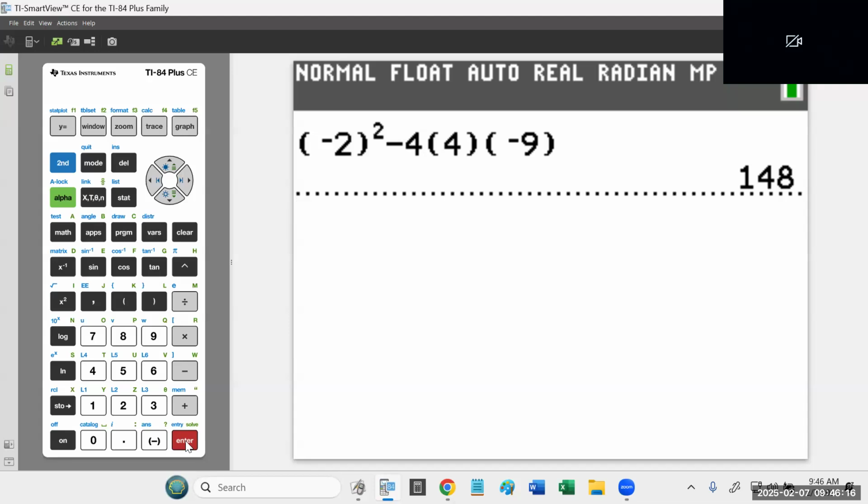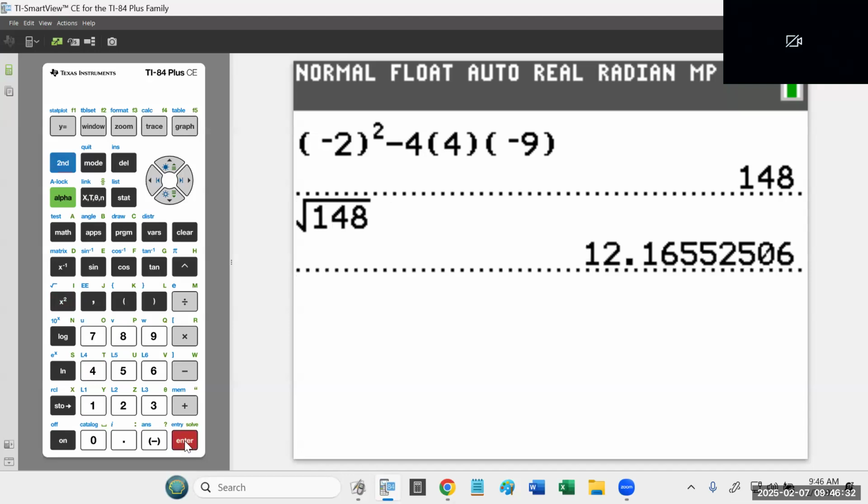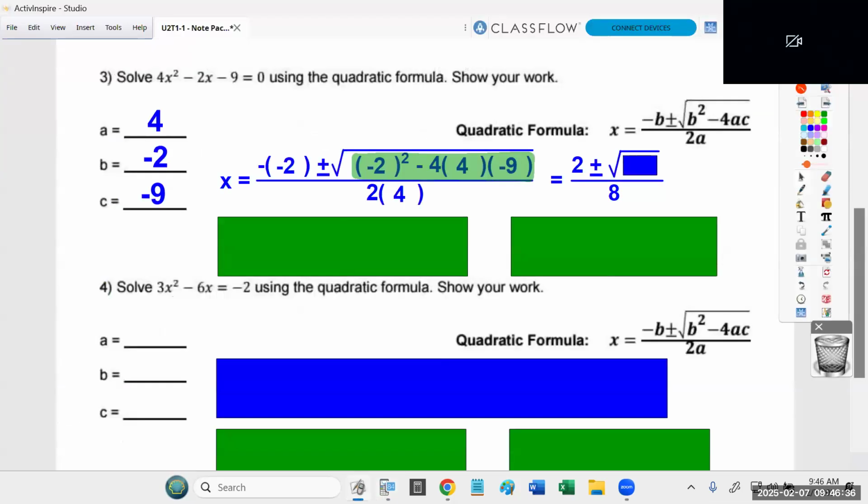Now, again, what I like to do is take the square root of that number right away because I want to see, is this an ugly number or not? By the way, I already know it's going to be ugly because the square root of 144 is 12. So I already know this is not going to be a whole number. It's going to be 12 point something, a little bit higher than 12. 12.1 makes sense. Okay. But again, that's good for us, since that's an ugly decimal, I'm telling you, I will accept that as your final answer.